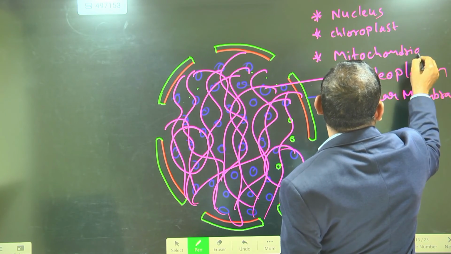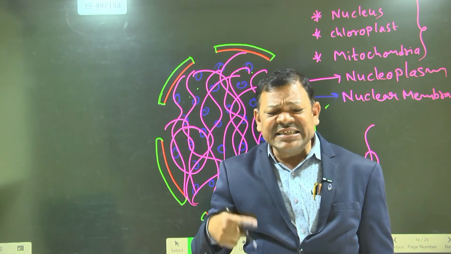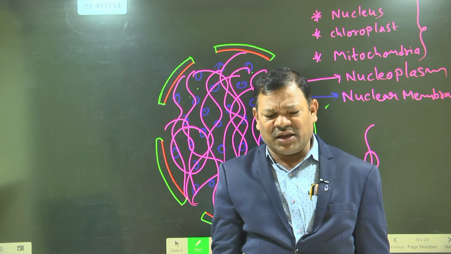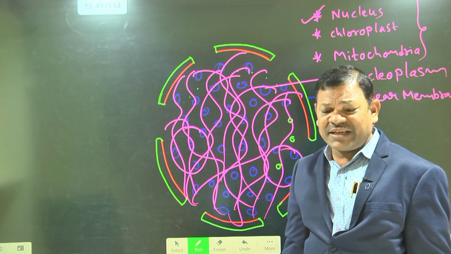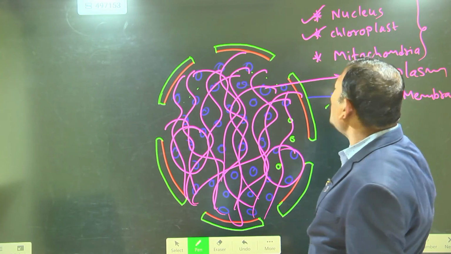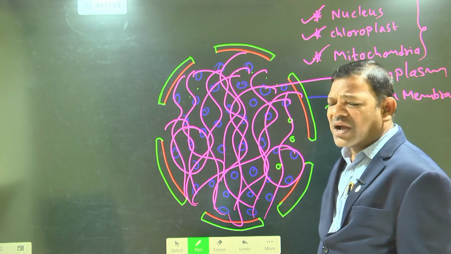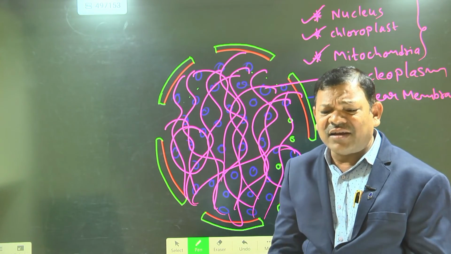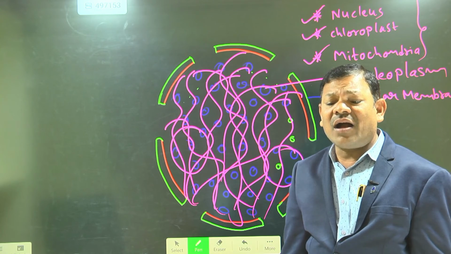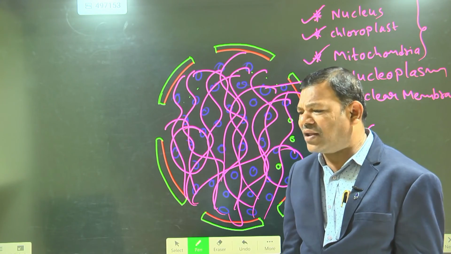Since genetic material is present in these, they can synthesize their own organelles. That means a nucleus produces another nucleus, a chloroplast produces another chloroplast, and mitochondria produce another mitochondria. So these organelles are known as semi-autonomous organelles. They can produce another organelle.